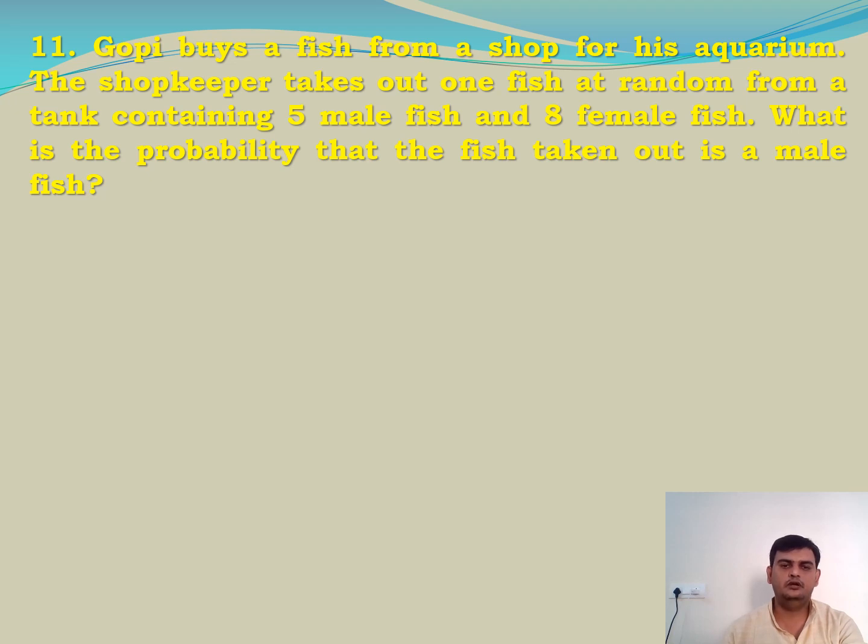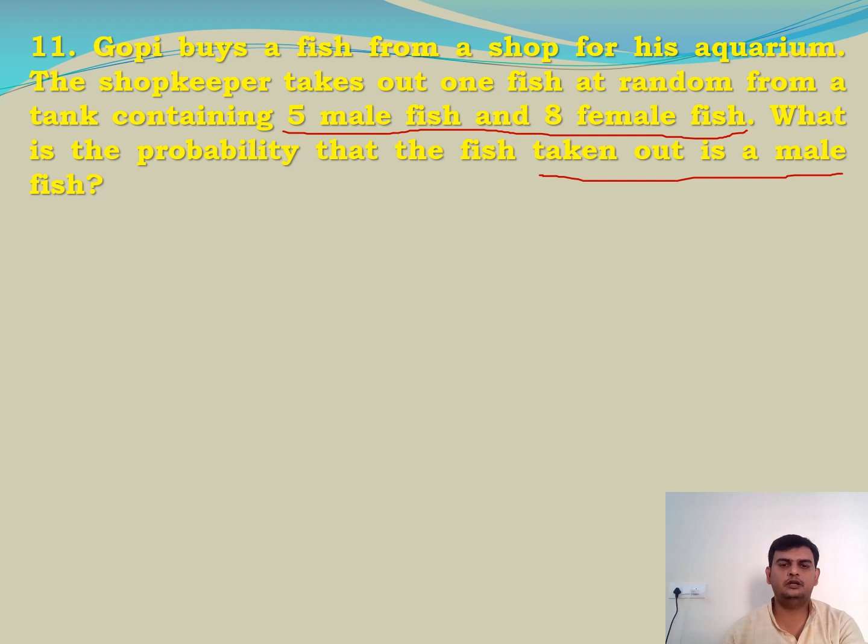We have 5 male and 8 female, total 13 fishes are there. So total number of possible outcomes are 13.